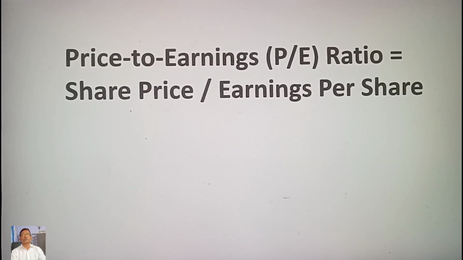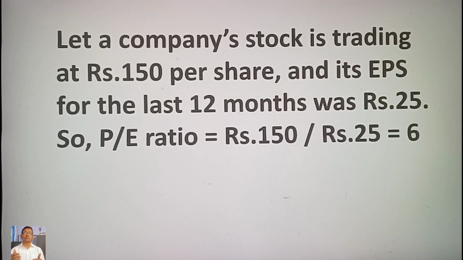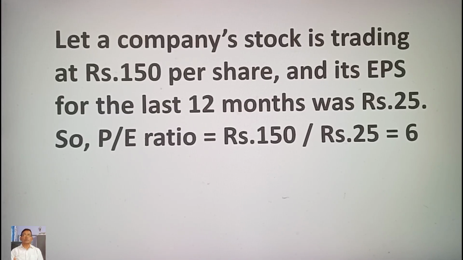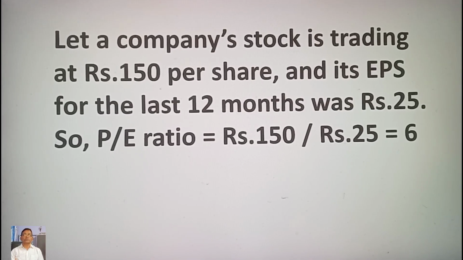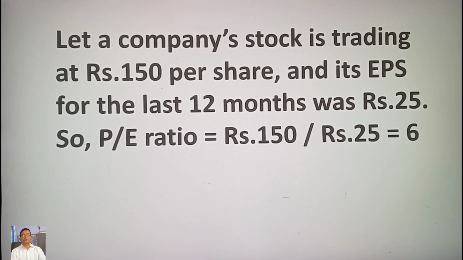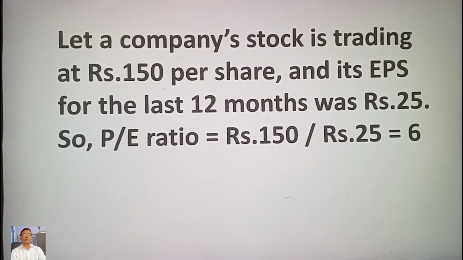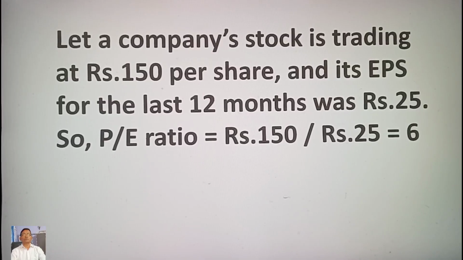So, price to earning P by E ratio is equal to share price divided by earnings per share. For example, let a company's stock is trading at rupees 150 per share and its earning per share for the last 12 months was rupees 25. So, P by E ratio is equal to rupees 150 divided by rupees 25 is equal to 6.